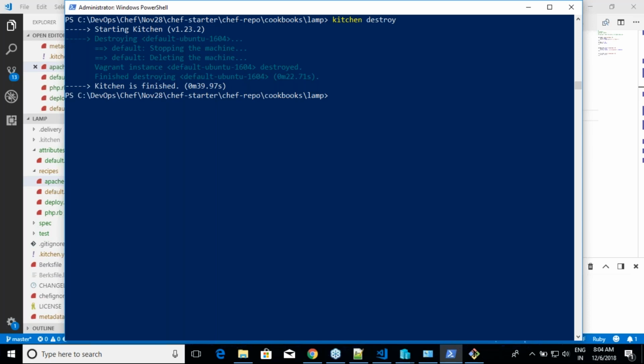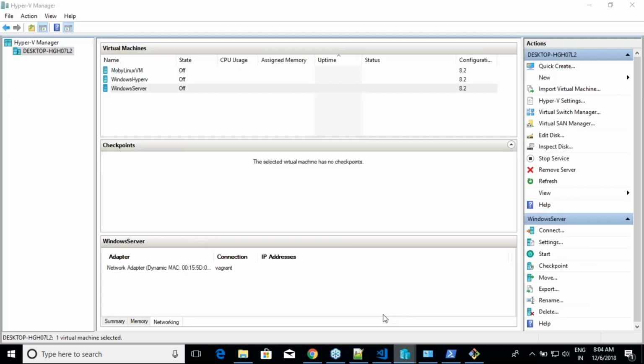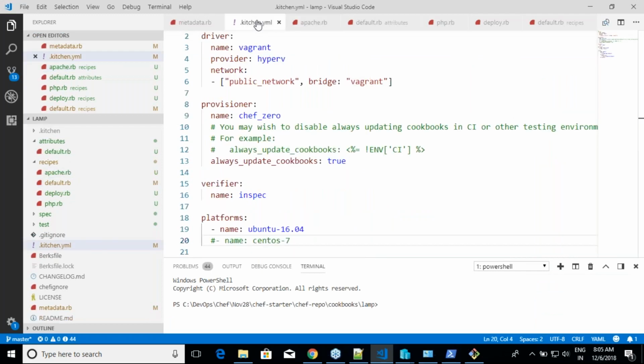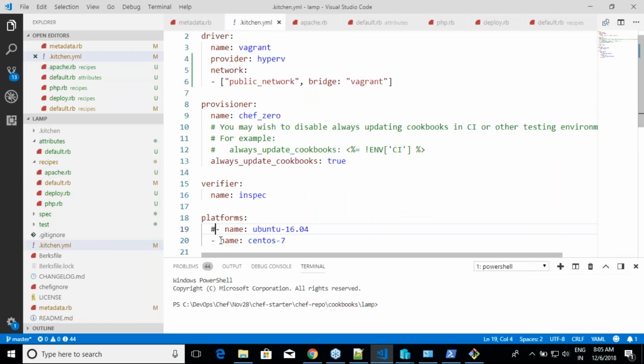Is it done? Yes. Are you seeing the same virtual machine again here? So we had something called default Ubuntu 16.04. But are you seeing the same thing now? No, because whatever it has created, it has deleted. So now let us try to do it on CentOS. So I'll change kitchen.yml. Okay. Let us see whether our cookbook works in CentOS or not.